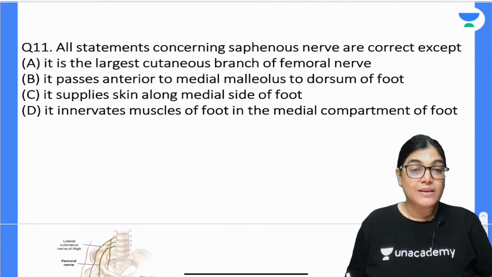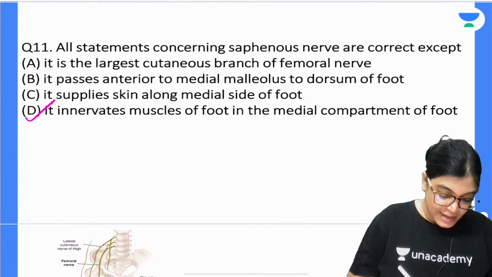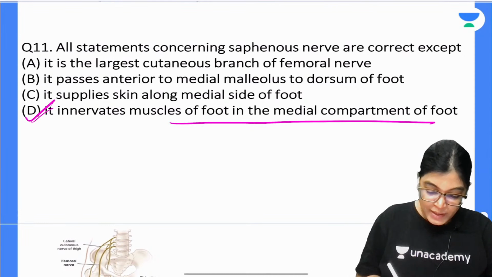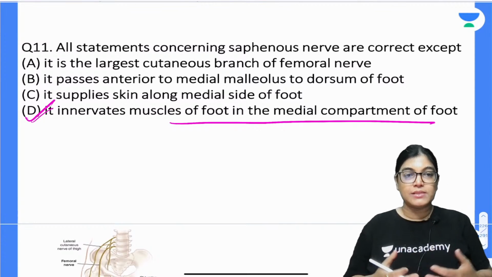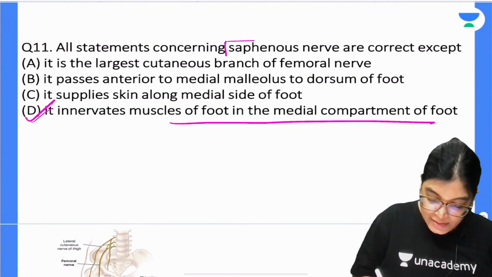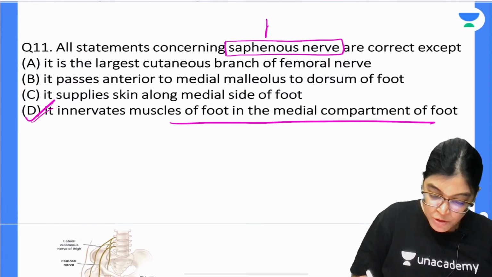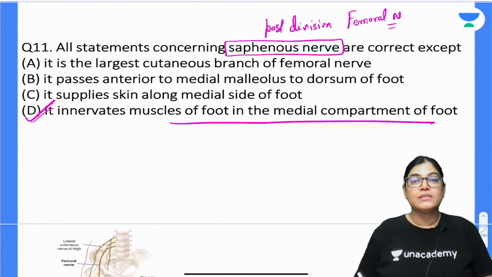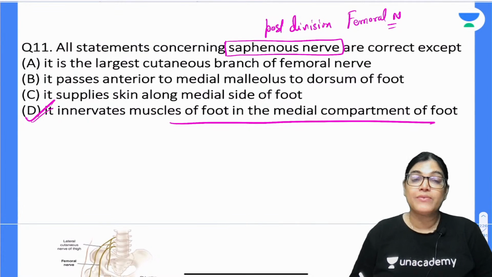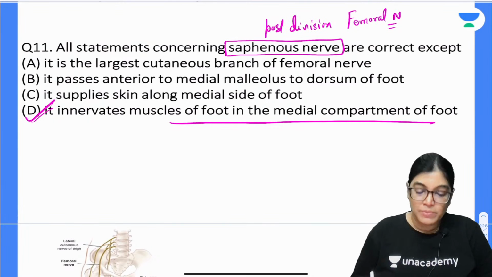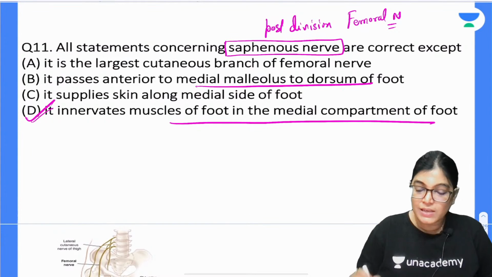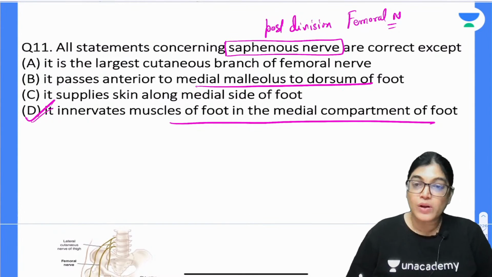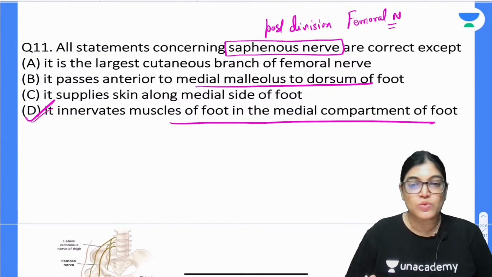Question number 11. Actually D is absolutely right. It is a cutaneous nerve, so how can it supply the muscle? We know that the saphenous nerve is a cutaneous branch from the posterior division of the femoral nerve. It's the largest cutaneous nerve branch from the femoral nerve, giving innervation to the skin on the medial side of the foot and also passing the medial malleolus to the dorsum of the foot. But it is not supplying any kind of muscle because it is not a muscular branch.